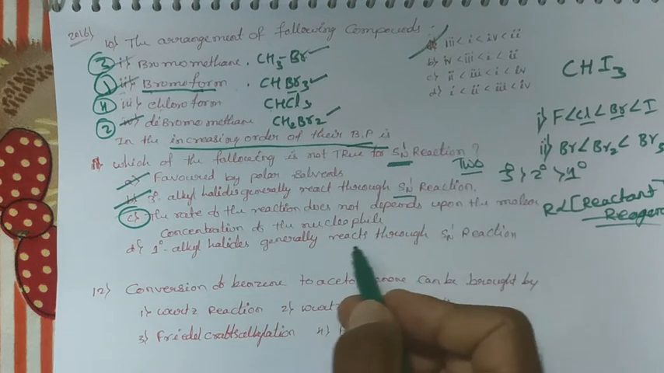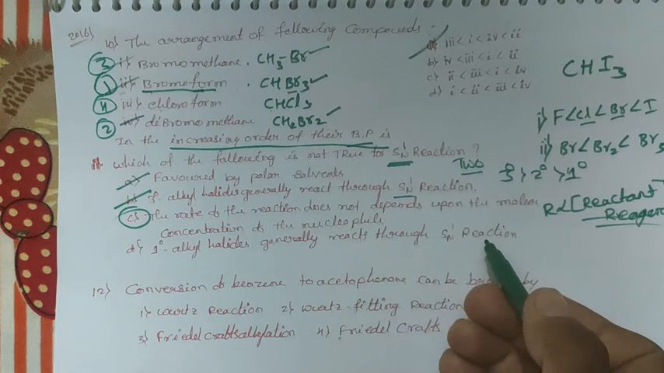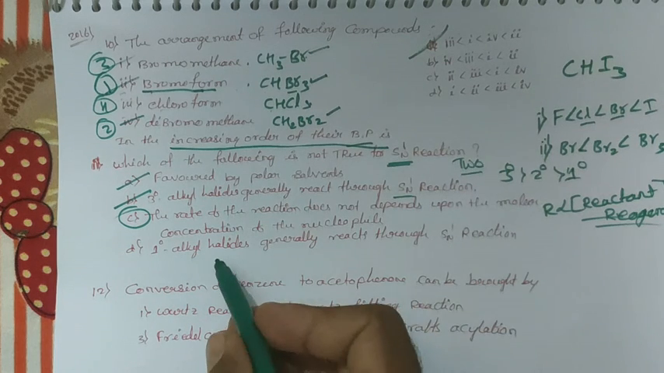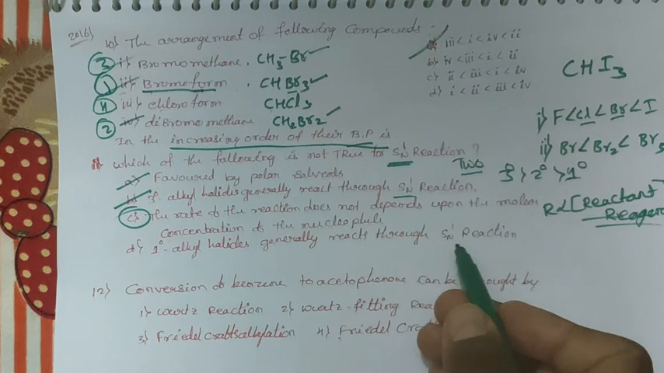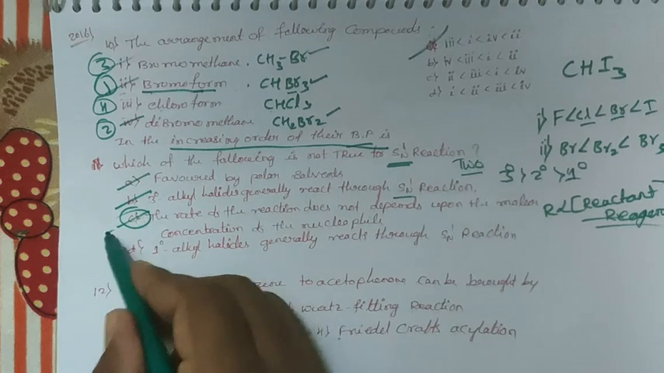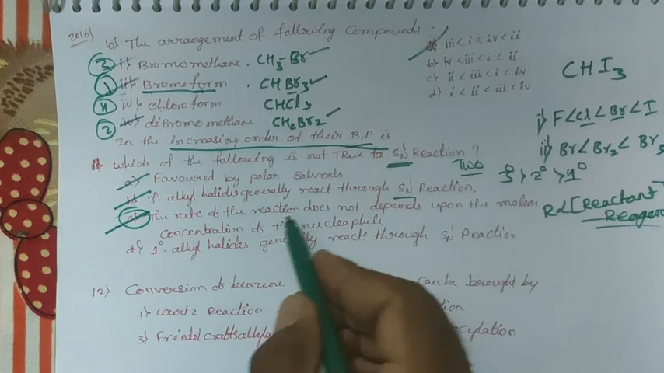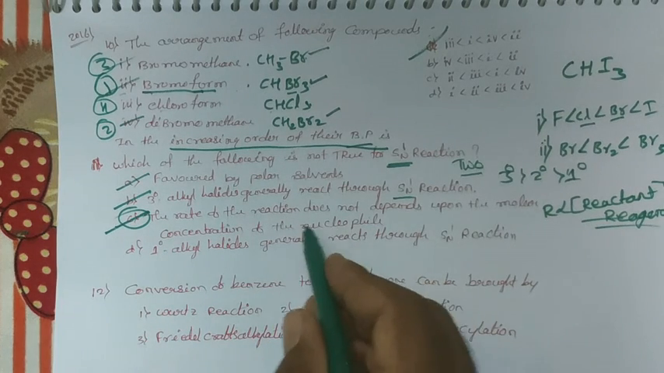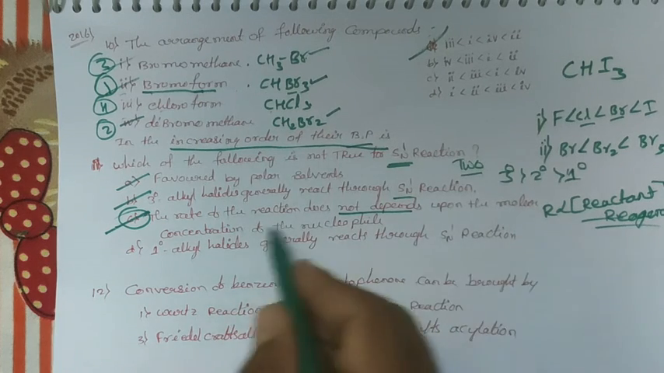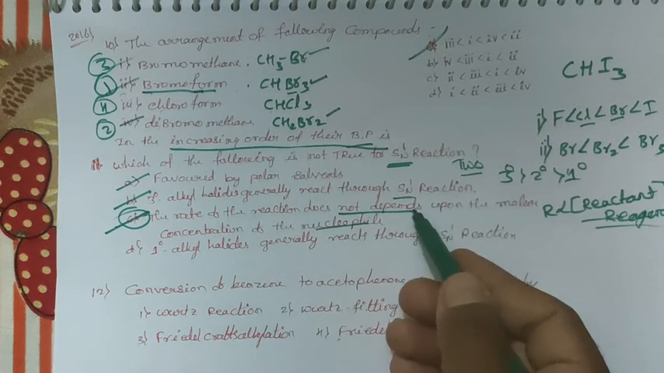Next, primary alkyl halides generally react through the SN1. Primary alkyl halides they are asking. Primary alkyl halides generally react through the SN1, this is not correct. Yes, of course, this is also what they are asking. You see here when you are solving, the rate of the reaction does not depend upon the concentration of the nucleophile. Of course, it is correct.